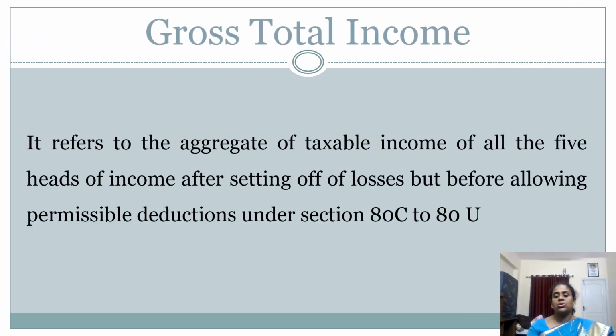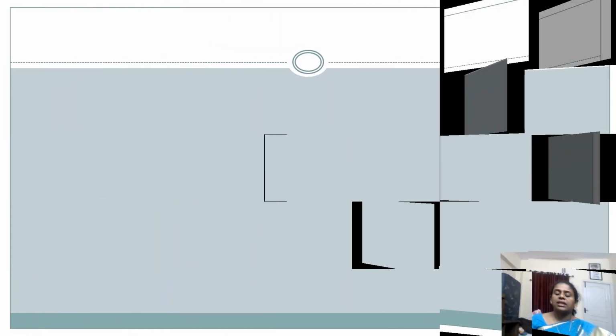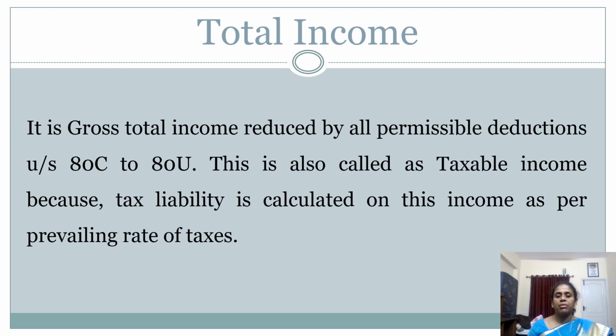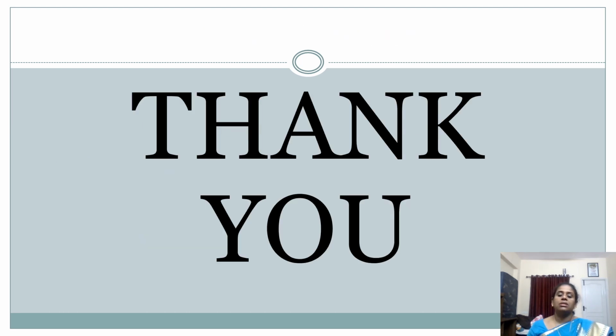Next comes gross total income. When you calculate all the 5 heads of income, the total you get is called gross total income. And the next is total income. It is nothing but from your gross total income, if you minus the deductions of 80C to 80U, which will be discussed in further classes. After getting those deductions, the balance you get is called taxable income, which is total income.